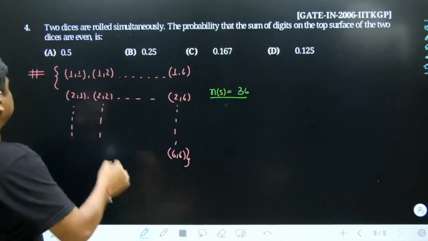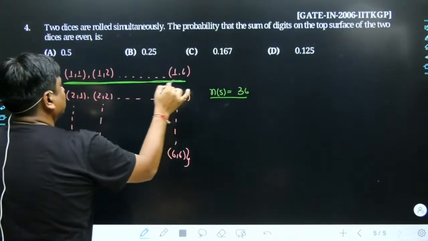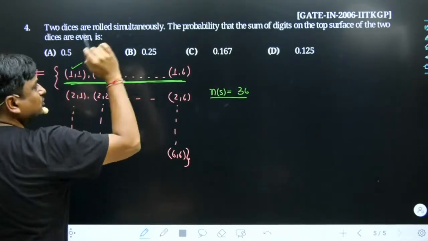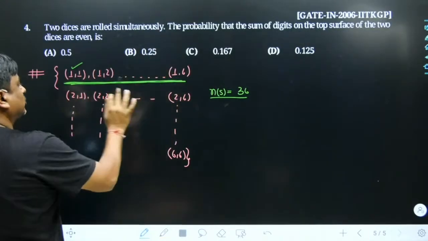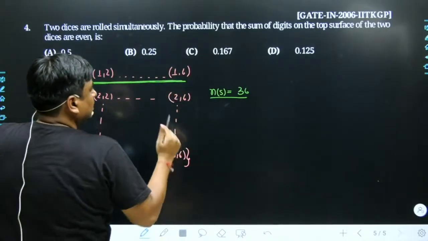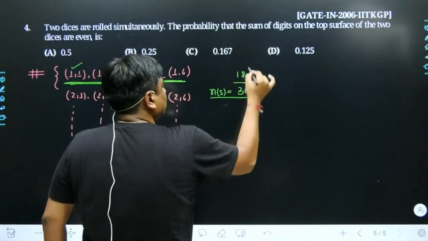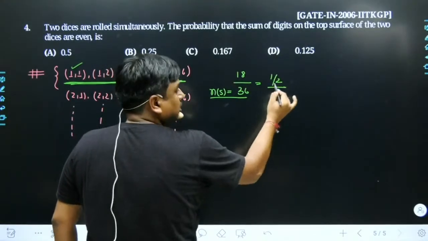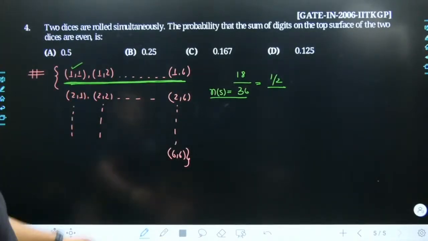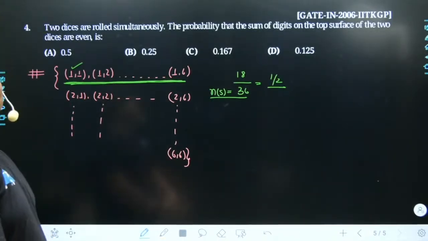So in the first row, how many total events out of 6 satisfy my requirement? Obviously it's 1 1, then comes 3 1, then comes 5 1. So 3 are the favorable events. In totality 18 are the favorable events, and once we divide them, the result which we receive is 1 divided by 2. Rather than having their sum to be even, they might have asked for their sum to be odd.